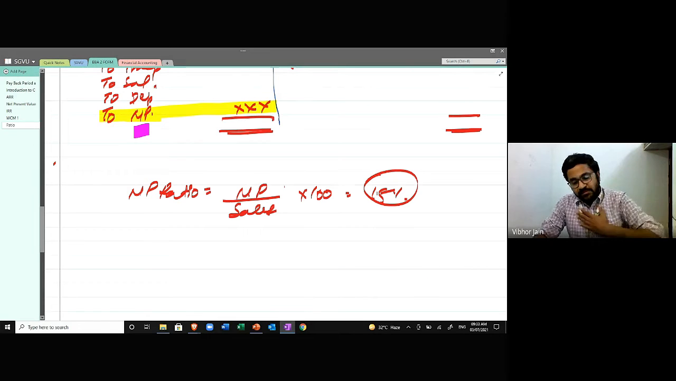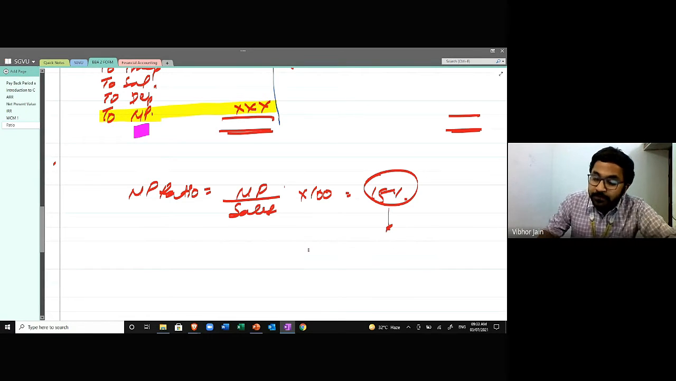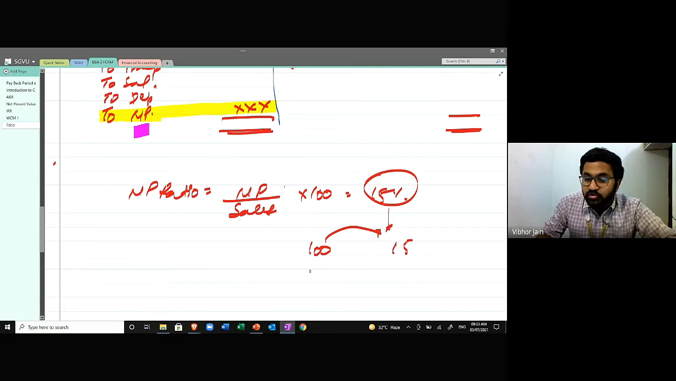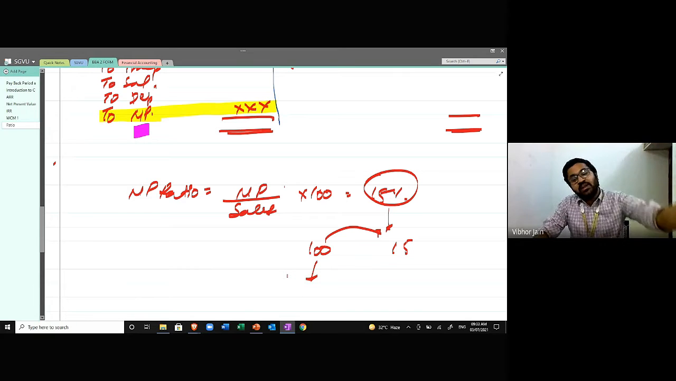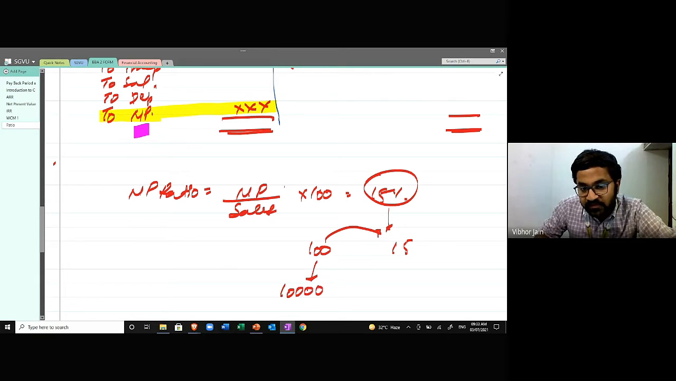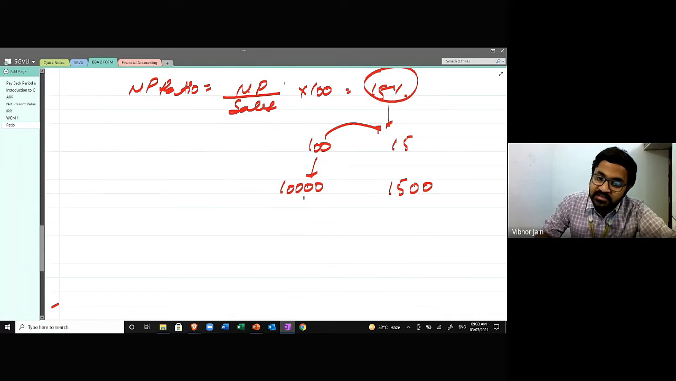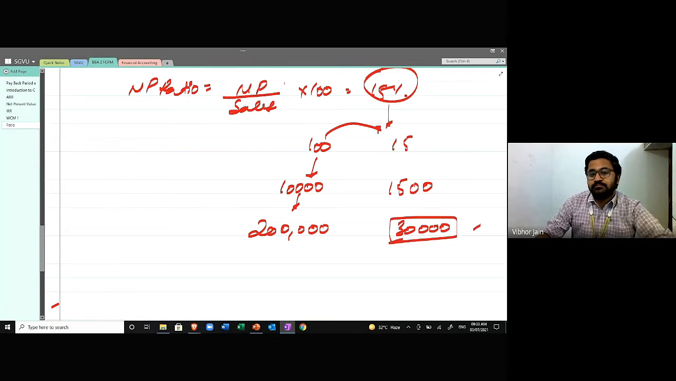So what does this tell me? This tells me that if the company is making a sale of 100 rupees, they are earning 15 rupees. So I can predict in the future, if the company is going to make a sale of 10,000 rupees, they'll make 1500 in profits. If the company can increase its sale to 2 lakh, then they'll make 30,000 in profit. Are you getting what I'm saying? This is why I calculate all the ratios.